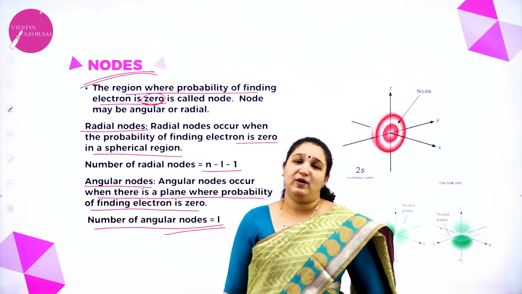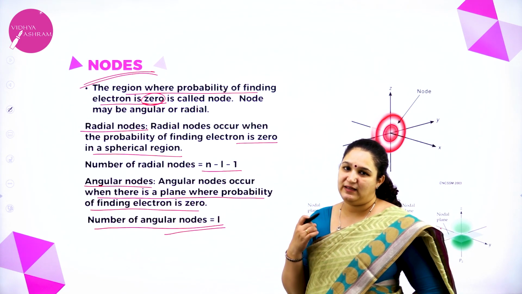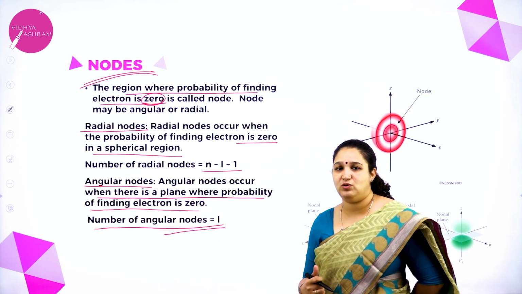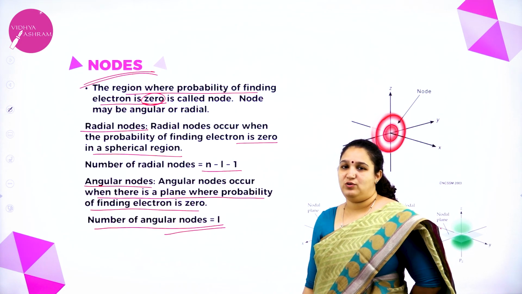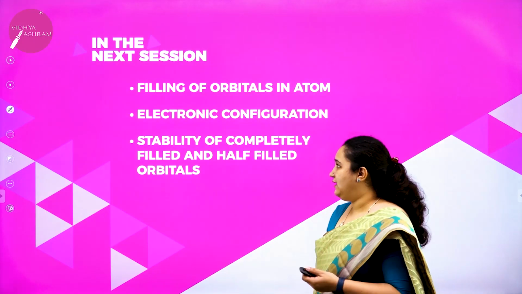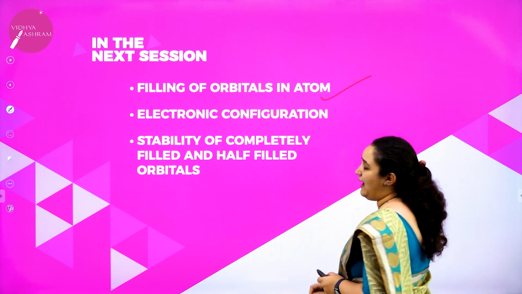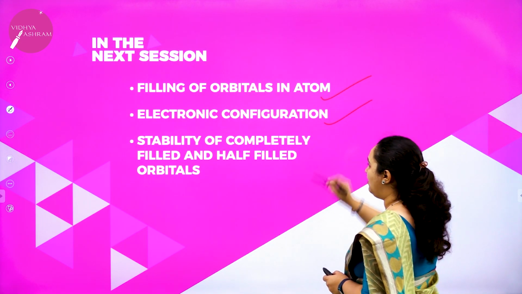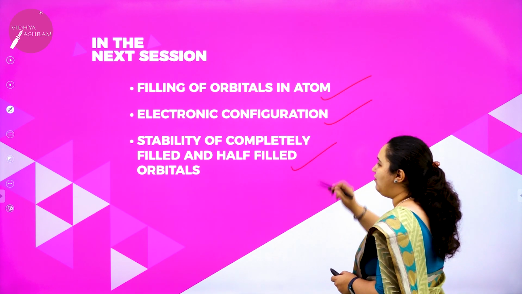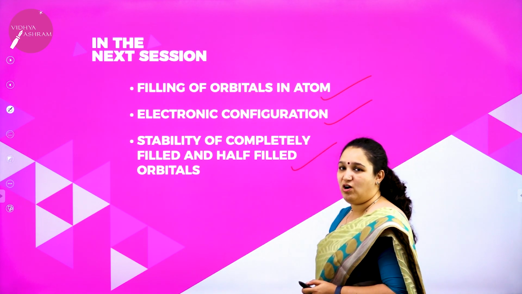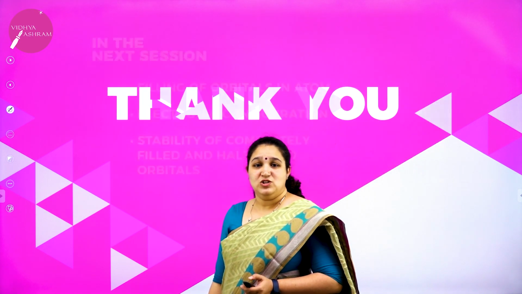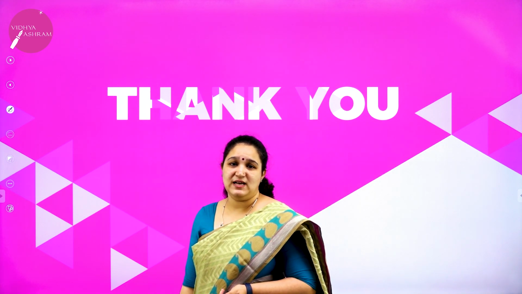Okay, I hope you have understood what is a node, and there are two types of nodes, radial node and angular node. Next class we will be learning about filling up of orbitals in atom, electronic configuration and stability of completely filled and half filled orbitals. Okay, so I hope you have understood today's class.